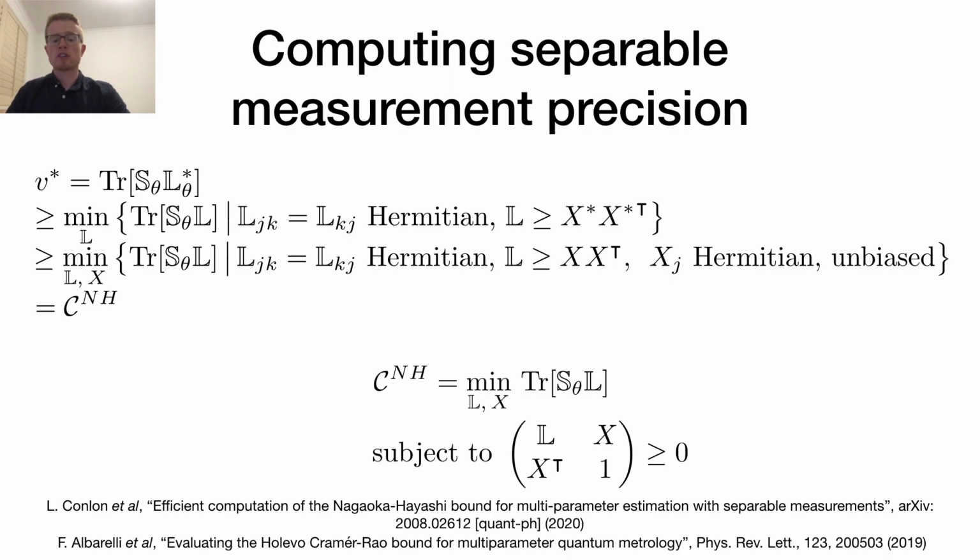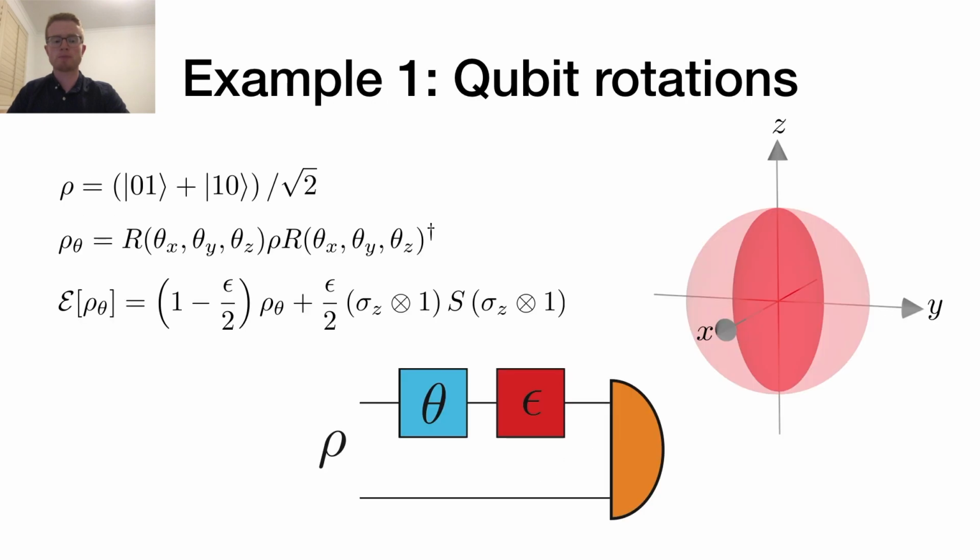I will also point out that a similar result was obtained recently for the Holevo bound. We hope that the ability to efficiently compare the precisions attainable with both collective and separable measurements will be very useful to the community. I will now illustrate the importance of our results with two physically motivated examples.